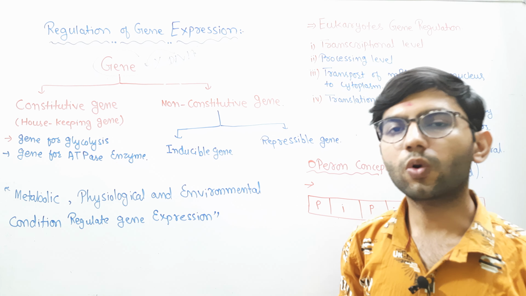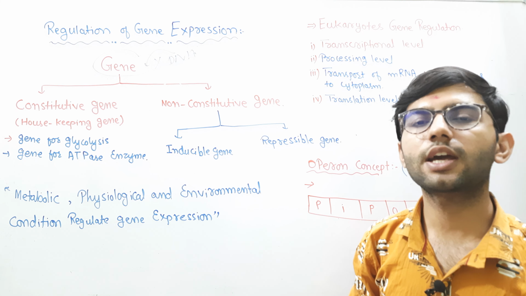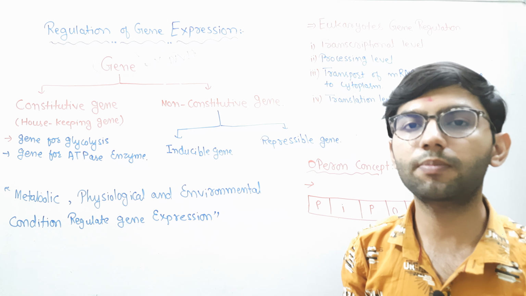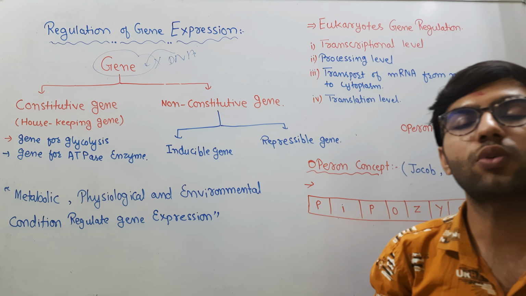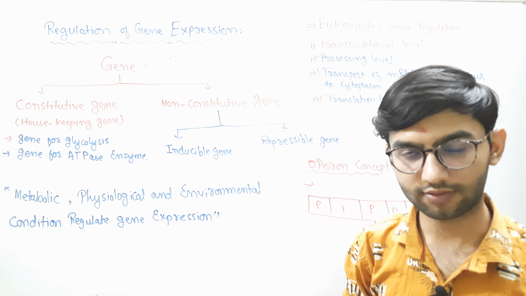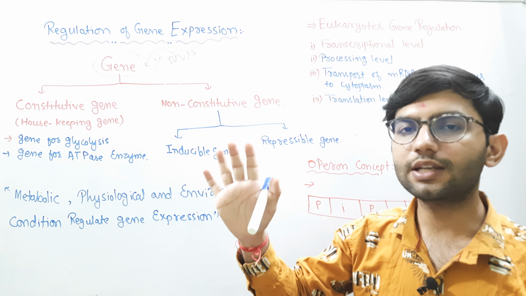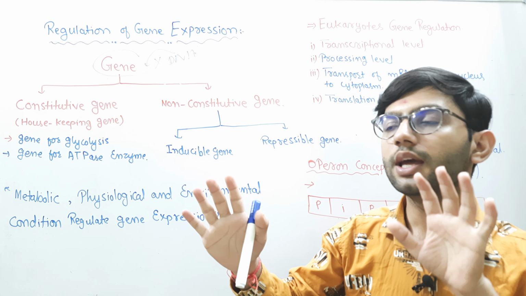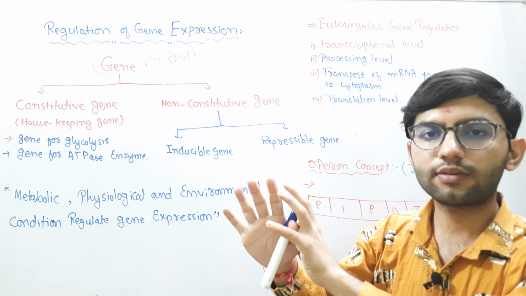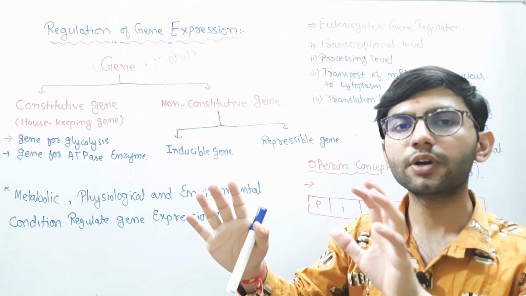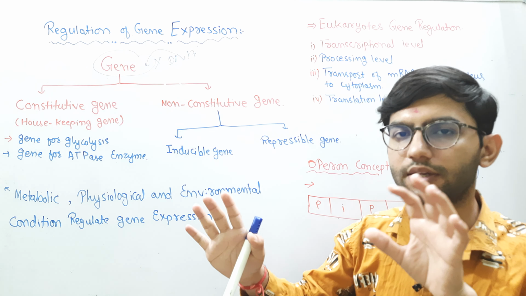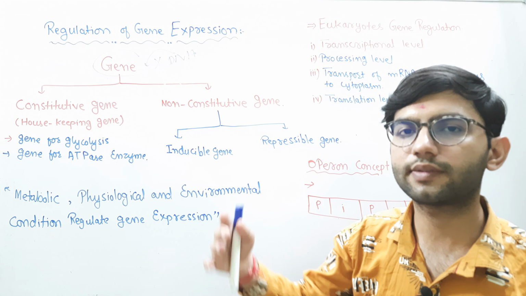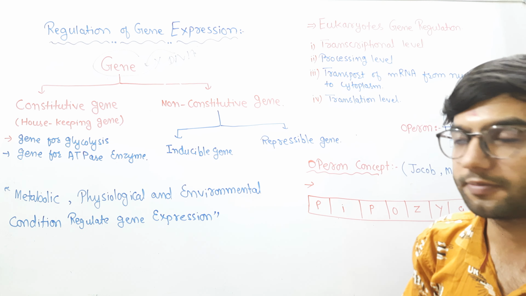Let me explain what we mean by gene expression. Gene expression simply means switching on the expression of certain genes by inhibiting the expression of other genes. That whole mechanism is known as gene expression. Suppose there are two genes. One gene is responsible for the formation or metabolism of a certain product. Another gene inhibits it from metabolizing or performing its function. If that gene is suppressed in such a way that the next gene will express itself, that whole mechanism is known as gene expression.